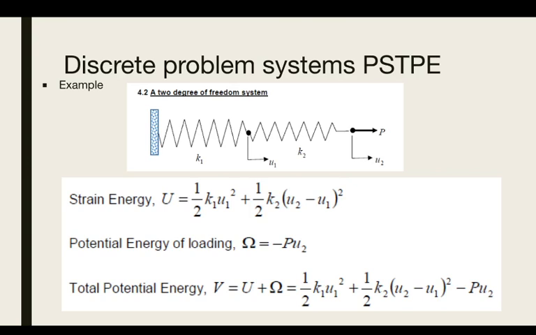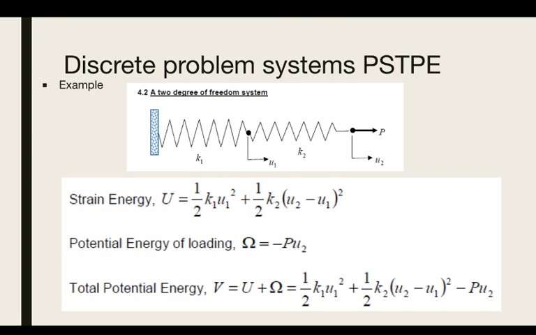Now if you consider the strain energy at the point where U2 is applied, that is the end where the force P is applied, the strain energy will be half K1 U1 squared plus half K2 times (U2 minus U1) squared.